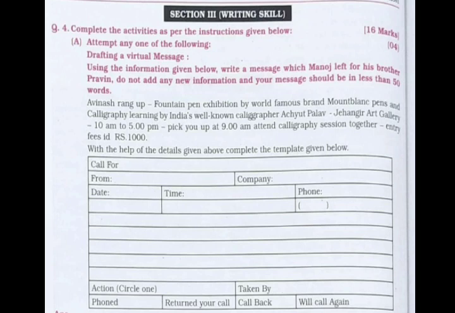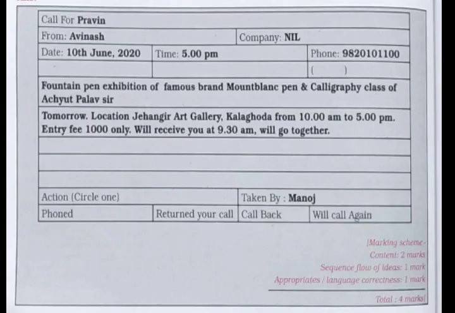In that we have 3 options, that is 3 options will be given to you, that is drafting a virtual message, and again we have SOP, that is statement of purpose, or you have group discussion. That means you have to do any one between the 3. So question number 4a carries 4 marks. So children, whatever you feel easy between the 3, you can go for that.